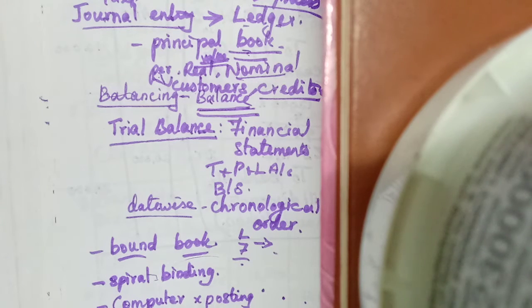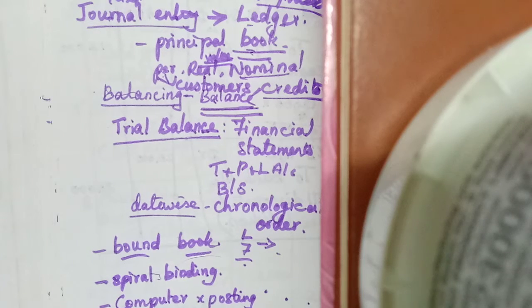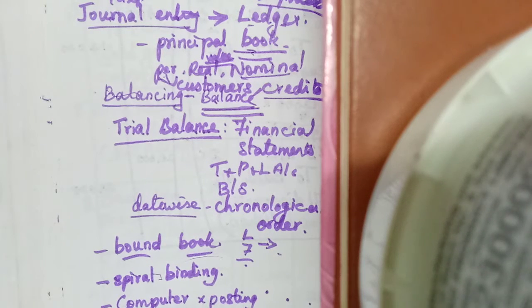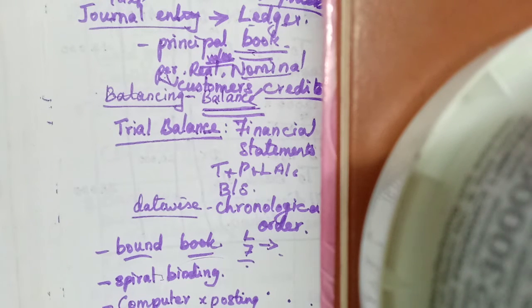Then afterwards if we click cash account, it might be already posted there. In the same way, sales account also it will enter in the sales account. Then everything, trading and profit and loss account, financial statements, everything will be updated, everything will be done automatically. If we open that one, we can see up to that today what is the balance sheet, what is the profit and loss account. We can find out.